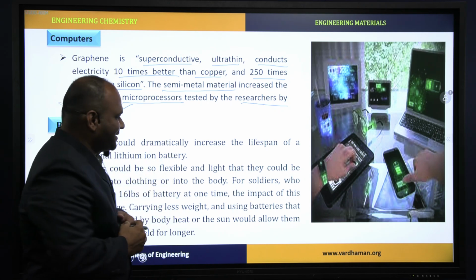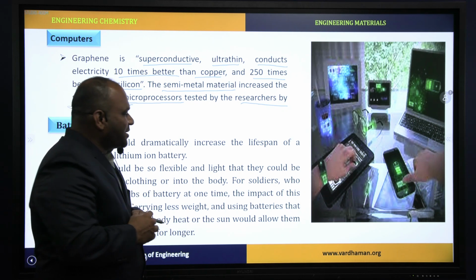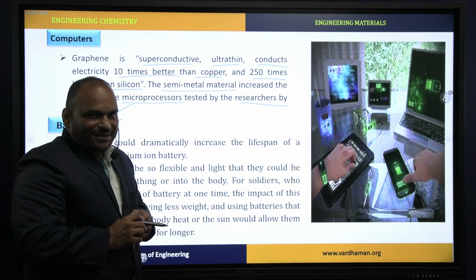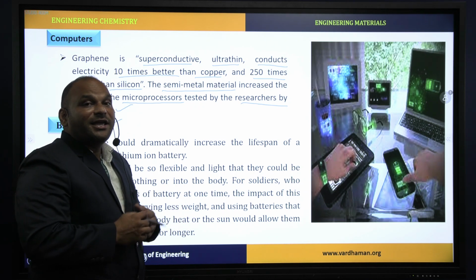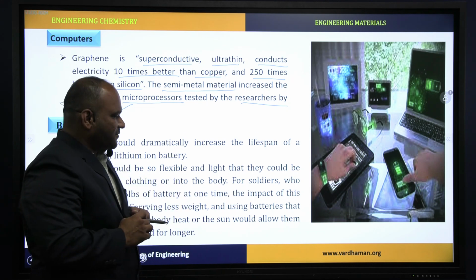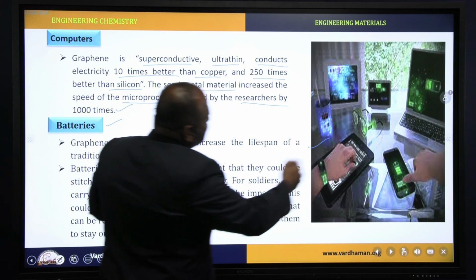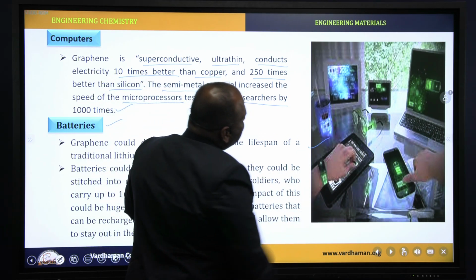That is the reason why soldiers use these batteries. Graphene based batteries can also be charged by body temperature, even in the presence of sunlight. This image shows batteries which are made by graphene and used in tablets, phones and computers.